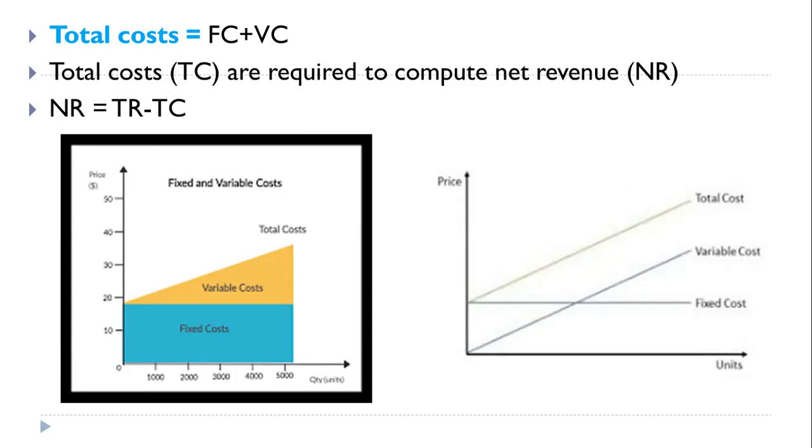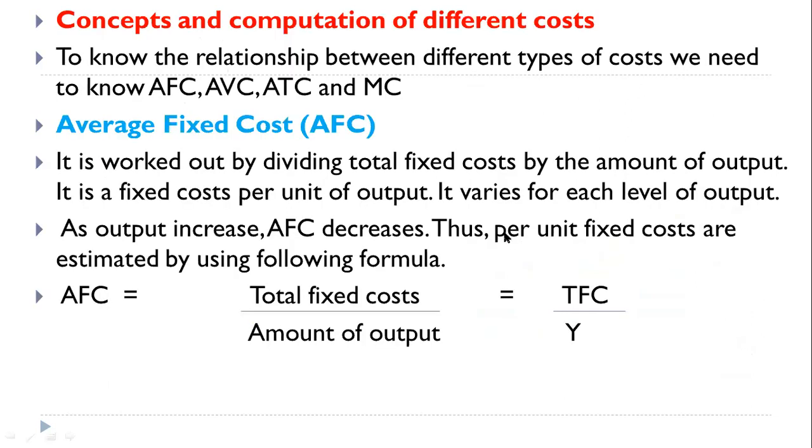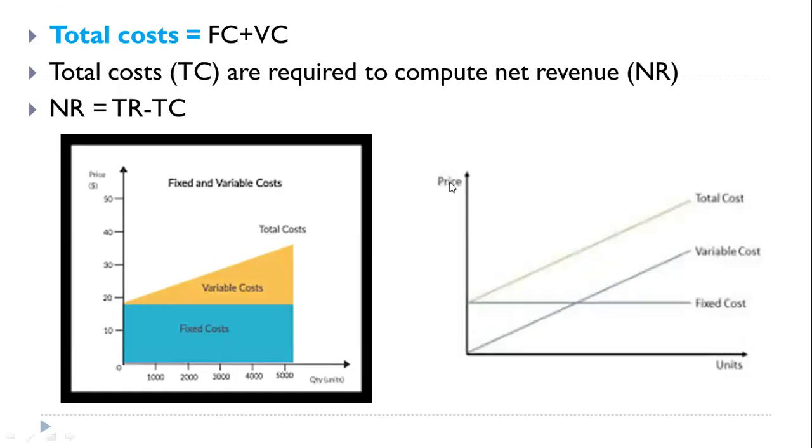Here in the diagram, you can easily understand the graphical representation of these three costs: fixed cost, variable cost, and total cost. In that diagram, if you observe, on the OX axis we take the quantity of inputs, and the price of that output or input is taken on the y-axis. If you take the values of total cost, variable cost and fixed cost, you can observe the shape of the graph.